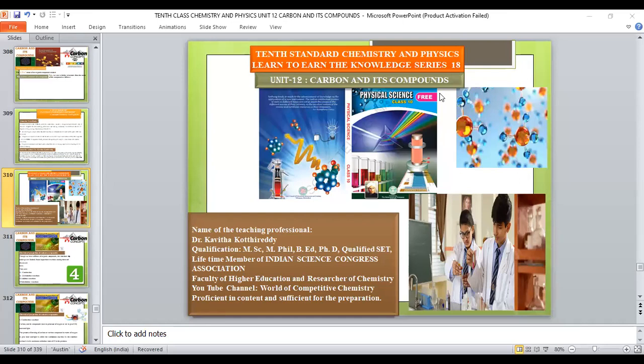In today's session, we are going to discuss 10th standard chemistry and physics, unit 12, carbon and its compounds, series number 18, right? In the earlier one, we already went through what is homologous series, what is meant by allotropy of carbon, what are the chemical properties of carbon compounds, what functional groups are present in the given compound, what is isomerism of carbon, and what is the valency of the carbon atom.